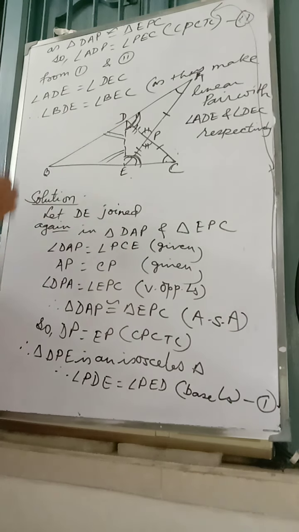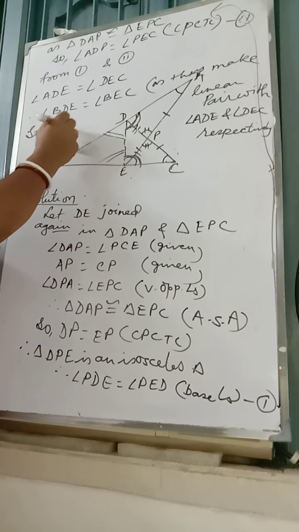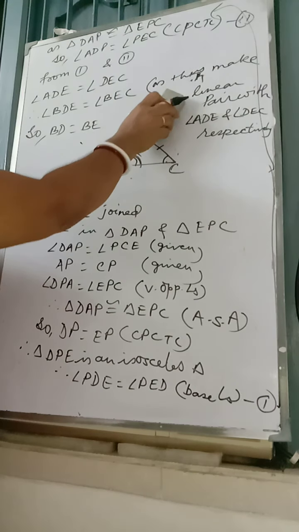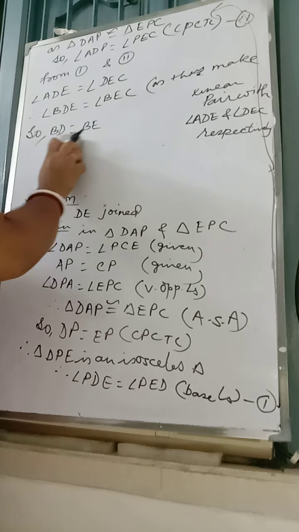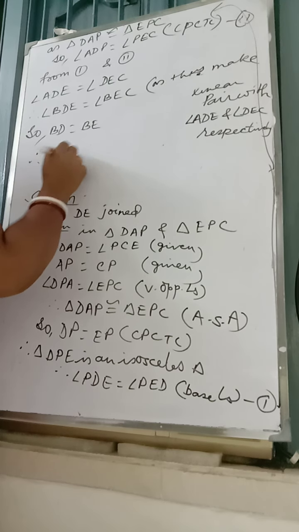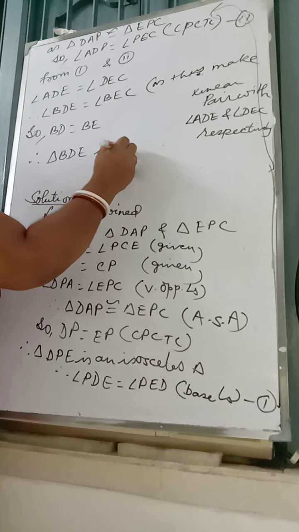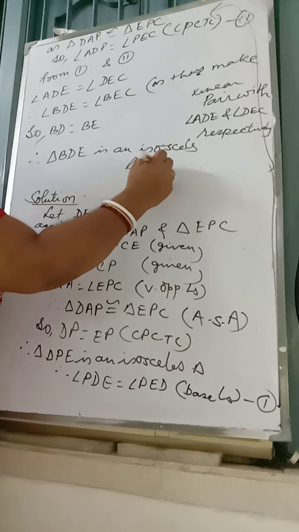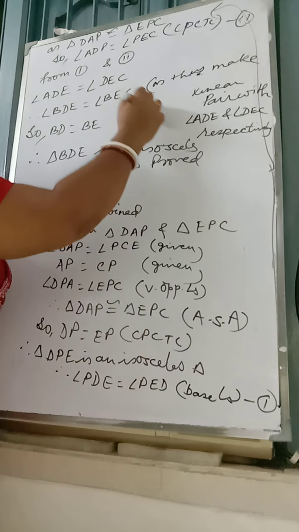Once they are equal, so BD is equal to BE. We can write isosceles property. This we proved equal. I am rubbing now the figure. So BD is equal to BE. Therefore, triangle BDE is an isosceles triangle. Proved. This is here.